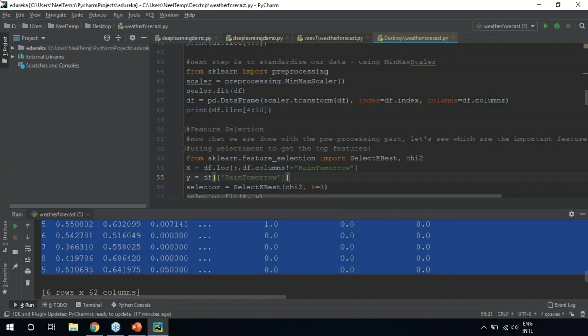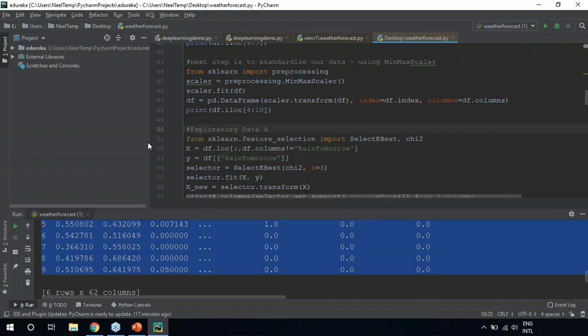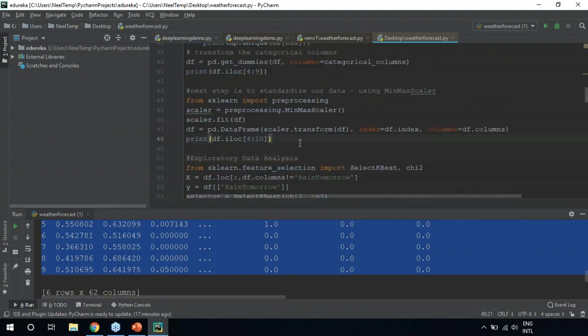So now that we are done with pre-processing, it's time for exploratory data analysis. Let me just comment it for you. This is exploratory data analysis. So basically here what we're going to do is we're going to analyze and identify the significant variables that will help us predict the outcome. To do this, we'll be using the select k-best function, which is present in the sklearn library.